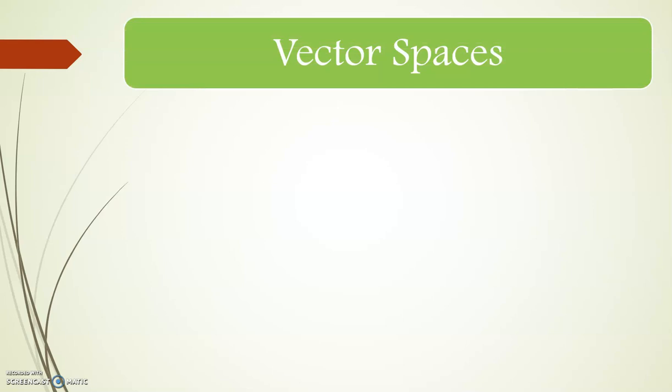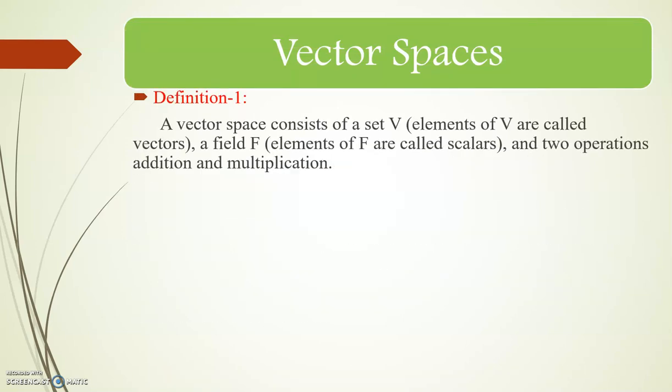Next, we are going to see the vector space definition. Definition 1. A vector space consists of a set capital V. Elements of capital V are called vectors. A field F, elements of F are called scalars. And two operations, addition and multiplication.